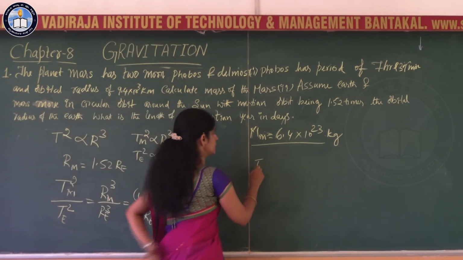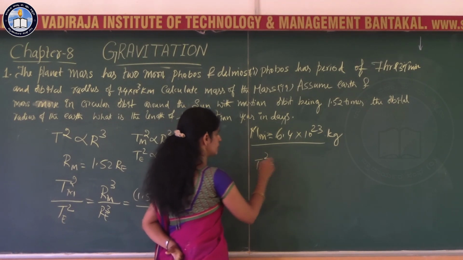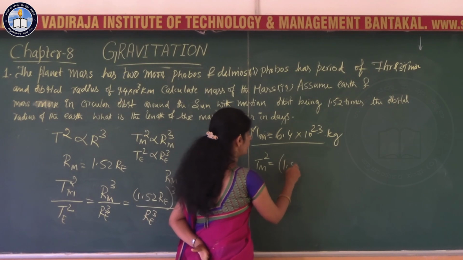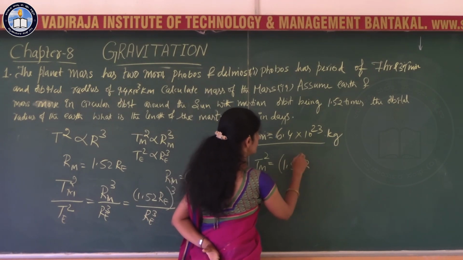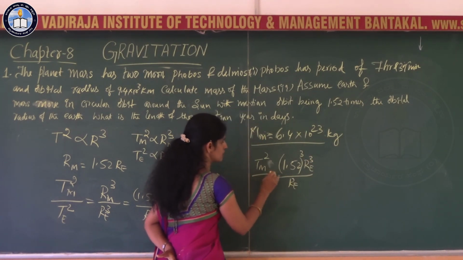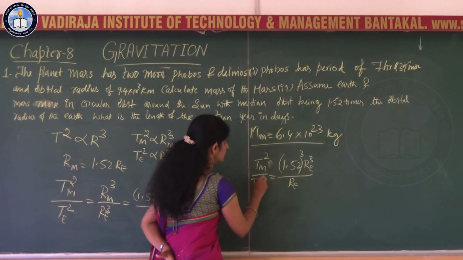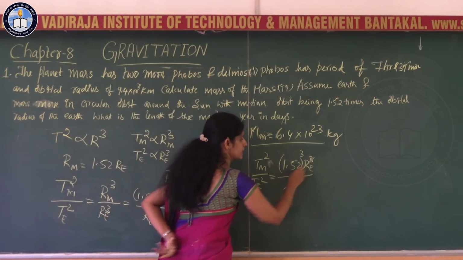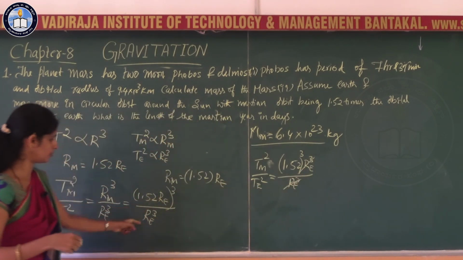That is, the time period of Mars squared is equal to 1.52 cube Re cube divided by Re cube, times T E square. So Re cube gets cancelled with Re cube in the numerator.